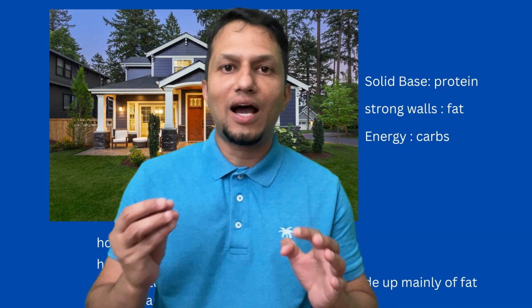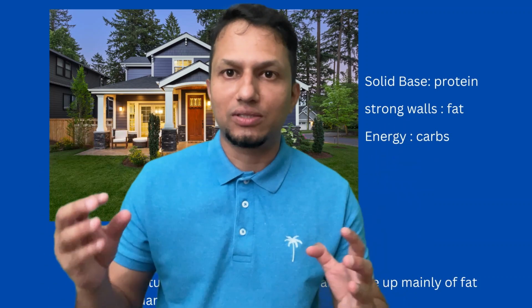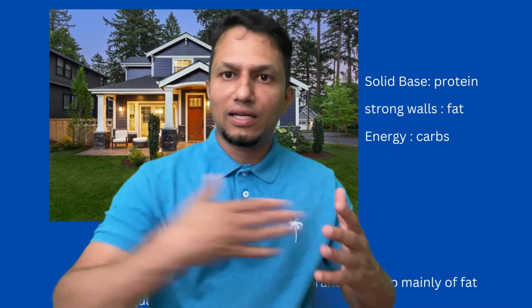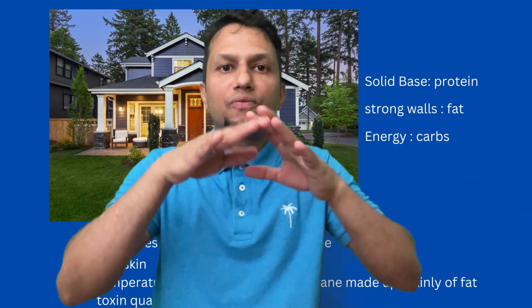Which part has to be very strong? Your body has a lot of cells. It's similar to a house. There are tiny houses. If you think about a house, your body has a lot of such houses, and that house is called a cell. So if that cell wall is not very strong, what can happen? Anything can get in very fast. You can destroy that cell, right? So the cell wall has to be very strong.